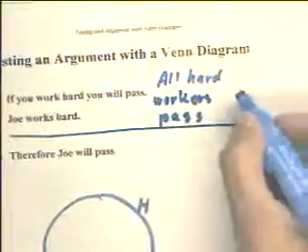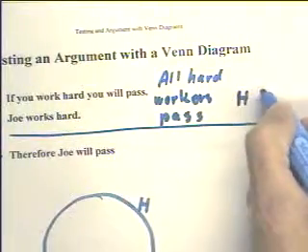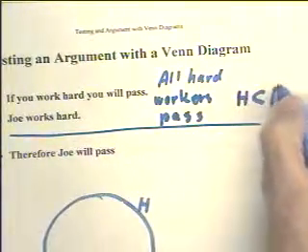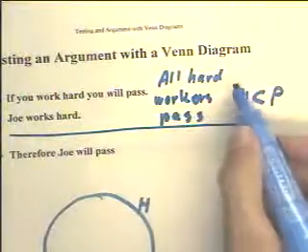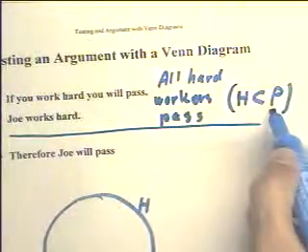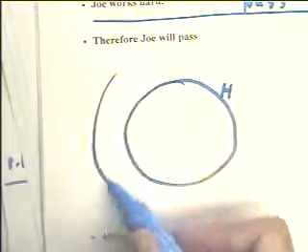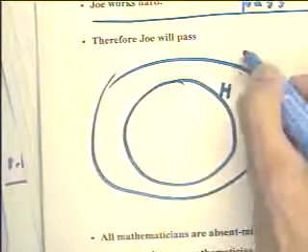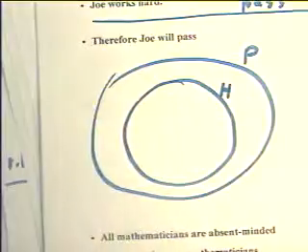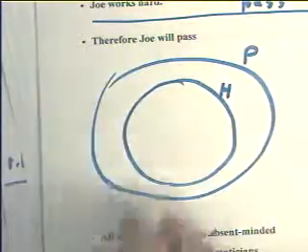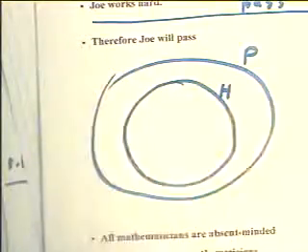We could even put it this way: all hard workers pass means that the set of hard workers is a subset of the set of all who pass. And if we then draw a circle representing that situation where H is a subset of P, we see that we have this.